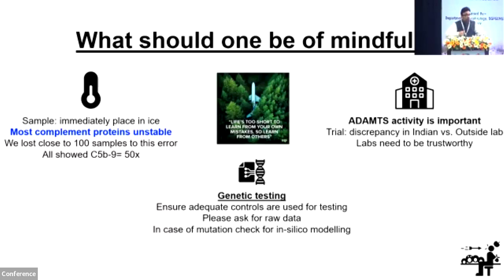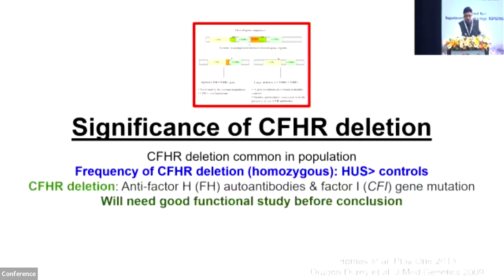And what we found was none of the reports were validated. They were all wrong reports. It was probably the control that the company was using probably had only one strand, and all the normal were shown as duplications. So you need to be careful. You need to have an access to the raw data of these patients.